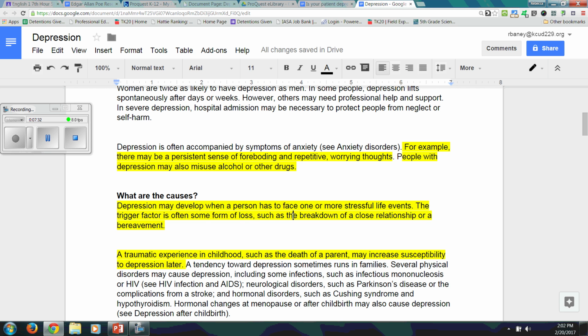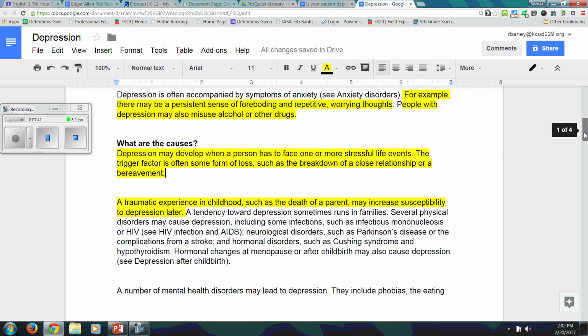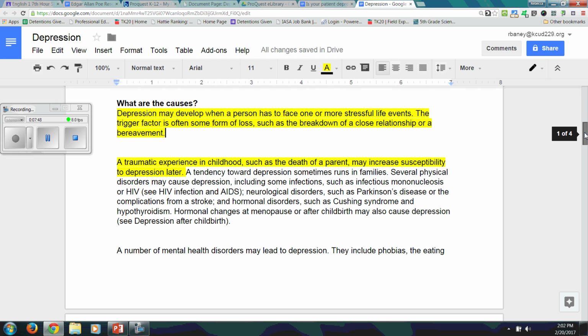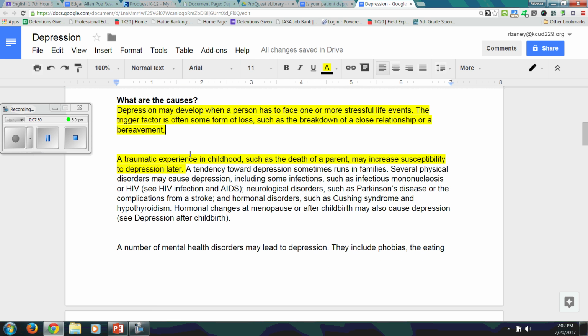In the causes section, it says stressful life events, like a loss. Okay, yeah. Edgar Allan Poe, remember, experienced the loss of his first girlfriend, his mother, his adopted mother, his wife, and his biological father who abandoned him when he was a child. So yeah, definitely traumatic experiences here. The death of a parent, okay, we knew that when he was little. So we definitely have information about his life that matches up with traumatic experiences and loss.